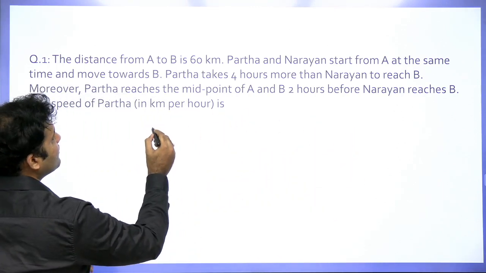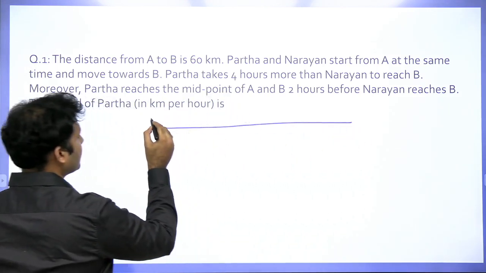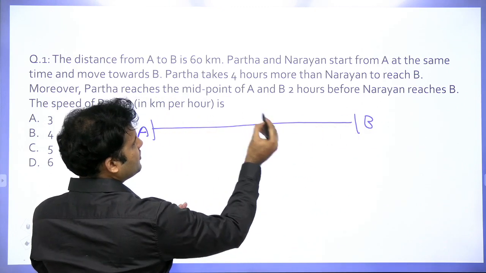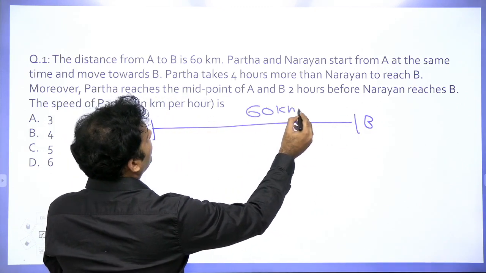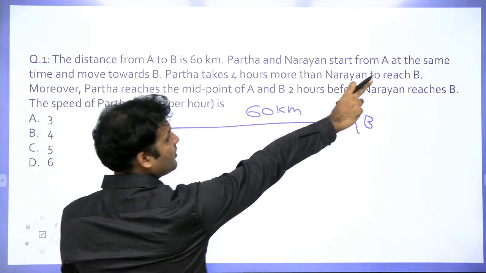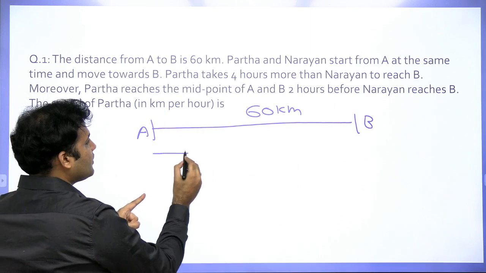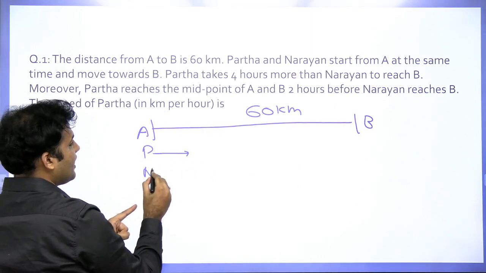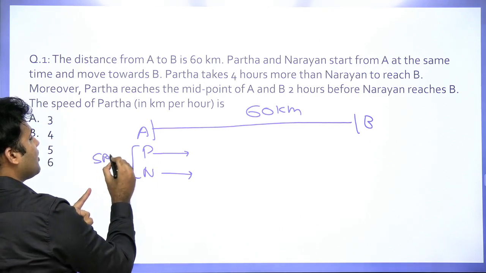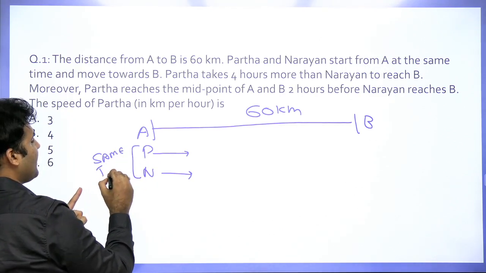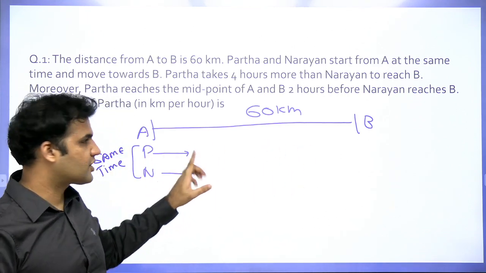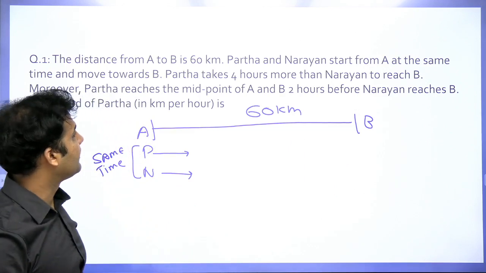It says the distance from A to B is 60 kilometers. Right. So this is place A, this is place B, and the distance between A and B is 60 kilometers. Now it says Partha and Narayan start from A at the same time. This is very important information, that both of these two persons, Partha and Narayan, start from the point A at the same time. So just note it down over here so that you don't have to go back to the statement. Same time. Okay, towards B. That direction tells us that they are moving towards B.